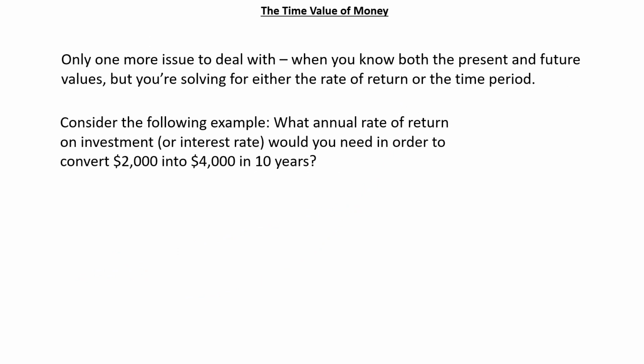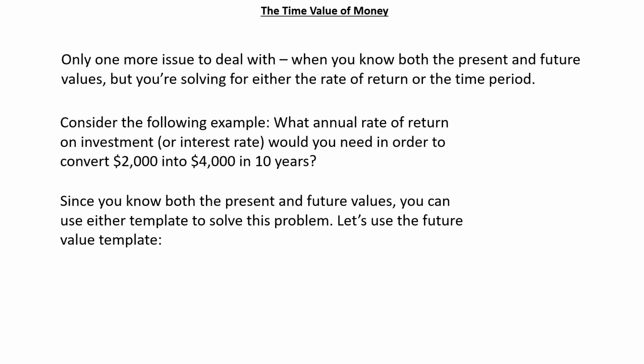Now we only have one more issue to deal with, and then you will be a total expert on the present and future value of an amount. This issue arises when you know both the present and future values, but you're solving for either the rate of return or the time period. Consider the following example. What annual rate of return on investment, or interest rate, would you need in order to convert $2,000 into $4,000 in 10 years?